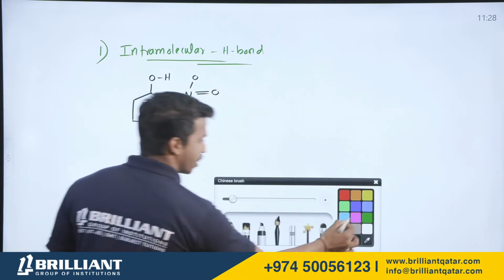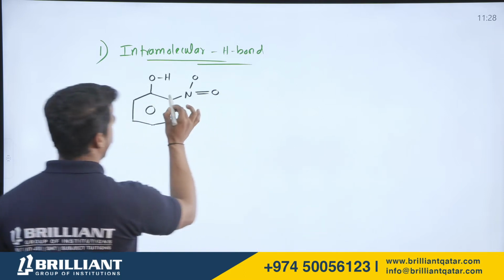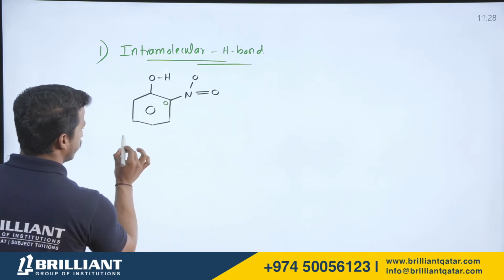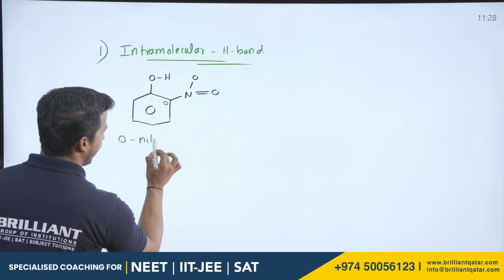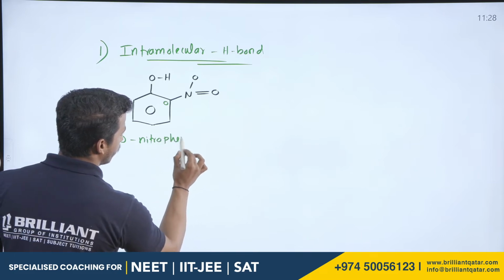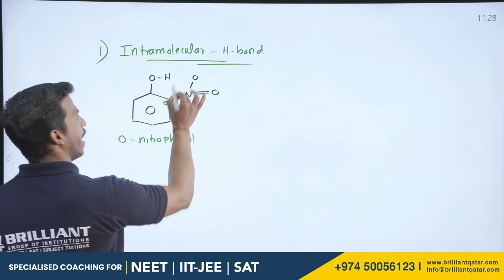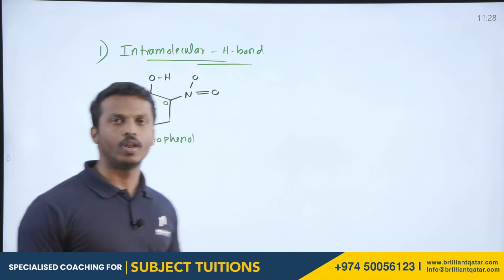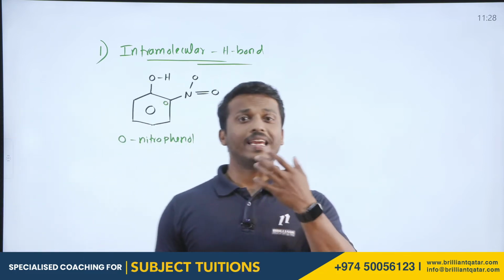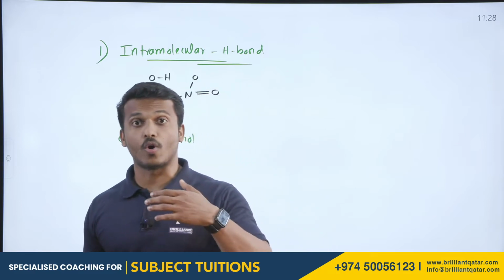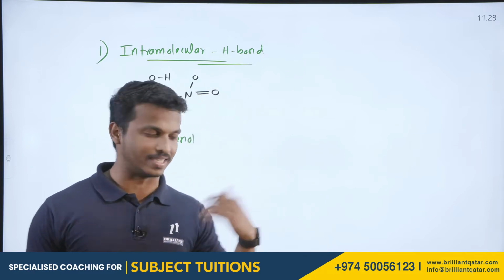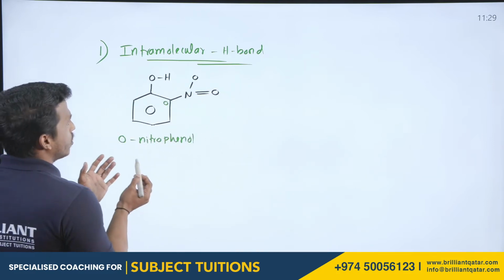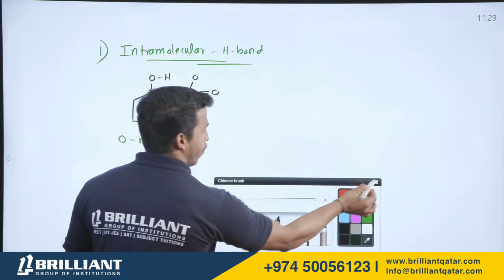All right. This compound is called which one? This is the ortho position, right? So this is called ortho nitrophenol. In orthonitrophenol, does it contain intermolecular hydrogen bonding or intramolecular hydrogen bonding? Let's see. Can you see anywhere a hydrogen bond?